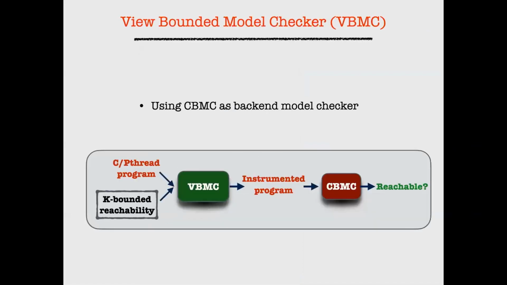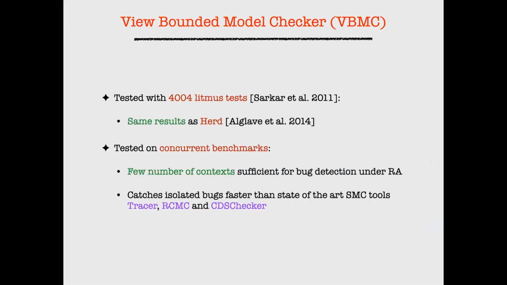We have implemented this in a tool called View Bounded Model Checker. We take the input program and convert it to the instrumented program. That's what VBMC does. And we feed it to CBMC, which is a standard tool for checking reachability. We verified this on all the standard litmus tests for correctness, of course, and it agreed with all the results given by HERD, the standard tool.